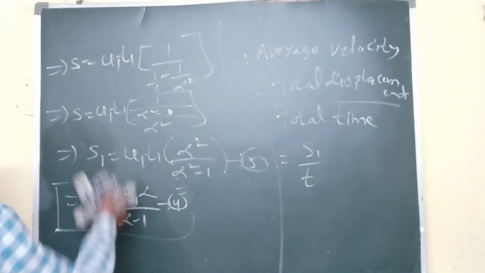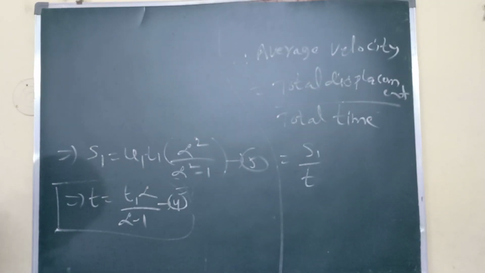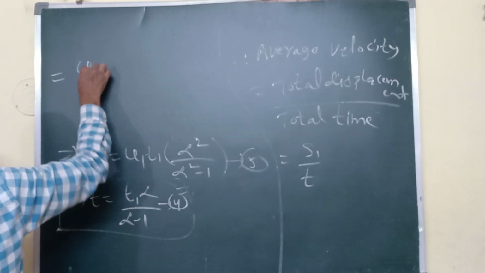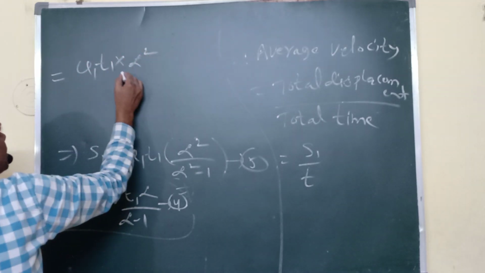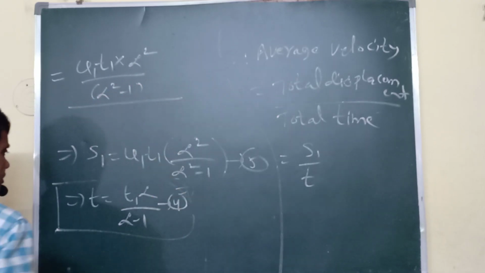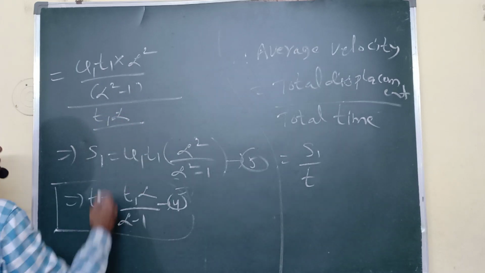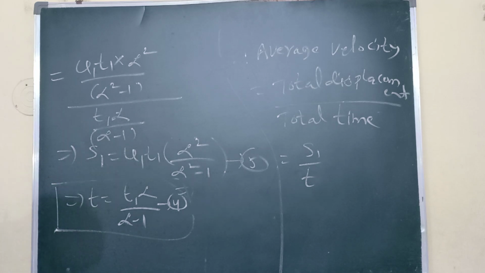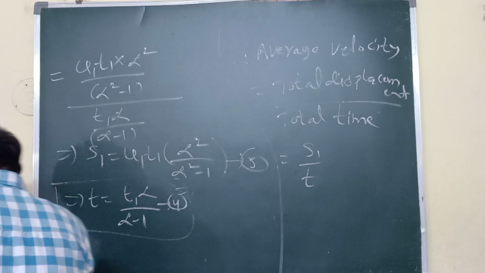What is the S1? This implies S1 equals to U1 T1 into alpha square by alpha square minus 1, by time. T1 alpha by alpha minus 1, that is the total time.